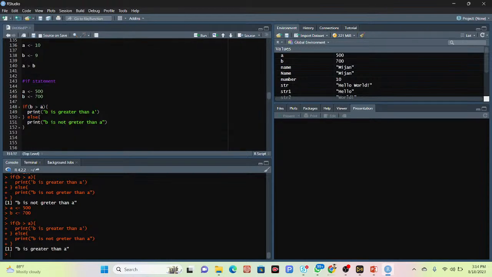So using the if, after the if you have to use the condition. If the condition is true, what happens? Or if the condition is not true, then what happens? So that is the condition. We will also use another example, then you can understand.